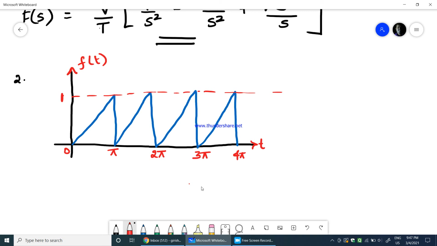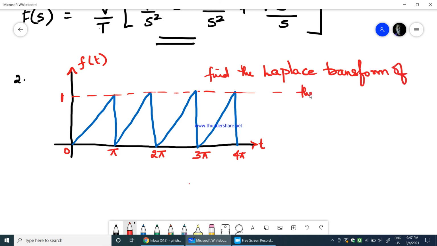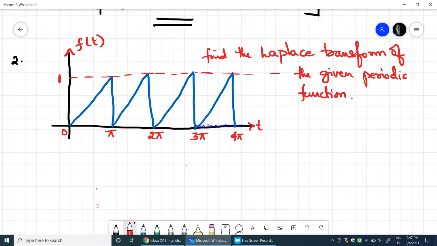Okay, now let us go with this problem. Here we are supposed to find the Laplace transform of the given periodic function. So this is the periodic function you can see, where we have a sawtooth waveform which is periodic in nature. Okay, so how to analyze this problem?